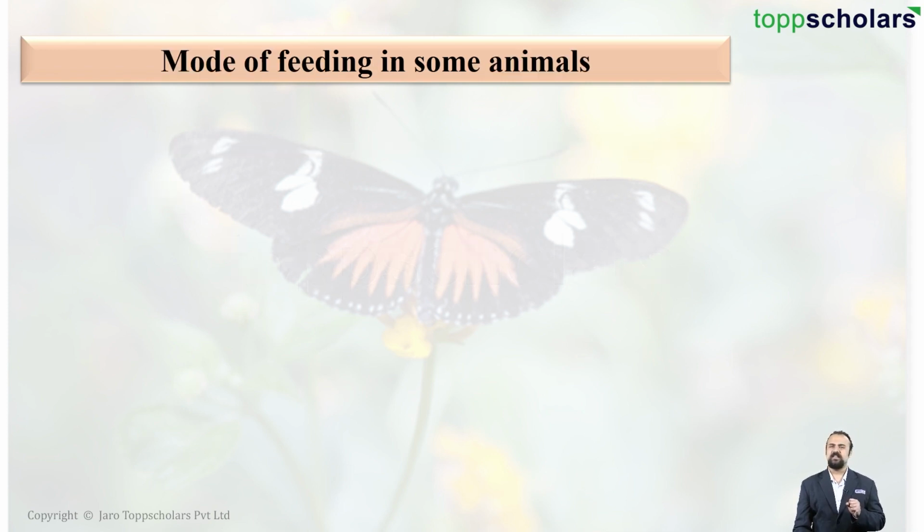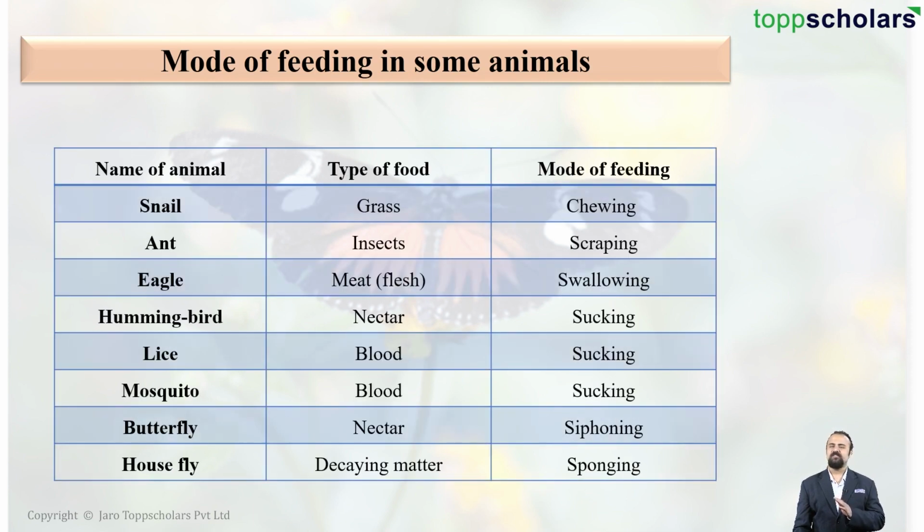Students, let us see some examples for the mode of feeding. We have a beautiful chart here having the names of animals, the type of food they eat and the method of their feeding. The very first one is the snail. The food is grass and the mode of feeding is chewing. The ant eats insects by scraping. The eagle eats meat, that is flesh, by swallowing.